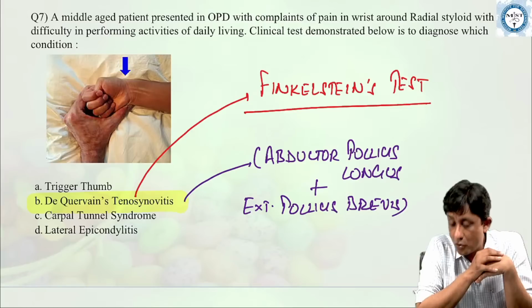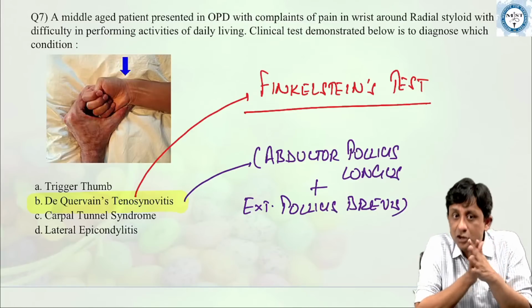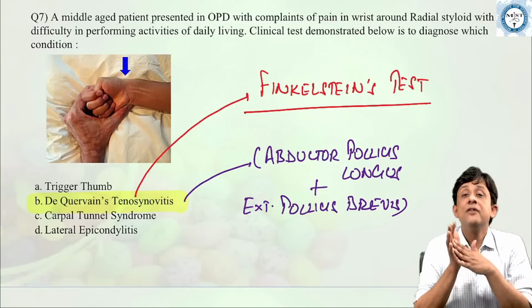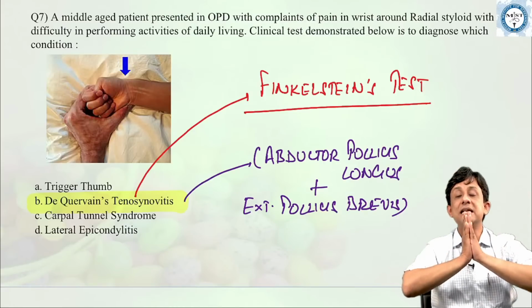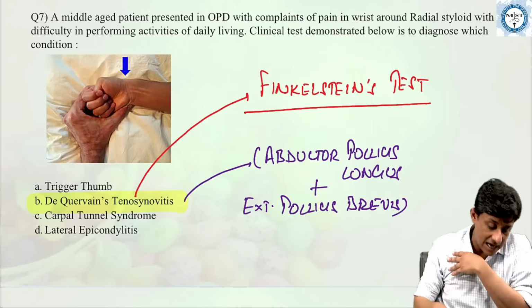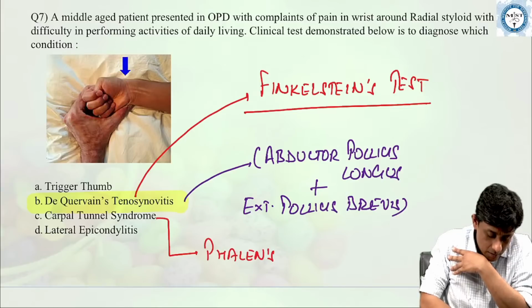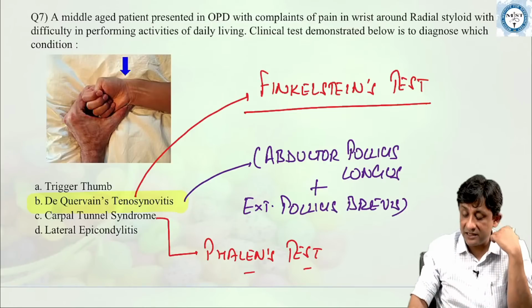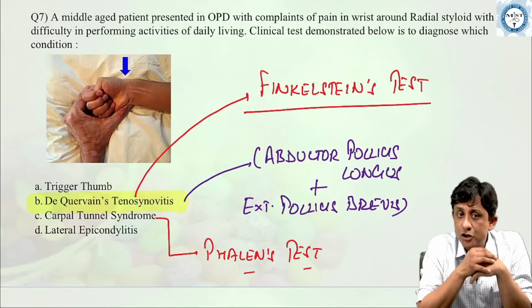Carpal tunnel syndrome, all of you know, is compression of median nerve inside the carpal tunnel. So what are the tests for carpal tunnel syndrome? We have done Phelan's test, reverse Phelan's test and Durkan's test. So these are the three important tests for carpal tunnel syndrome, which basically check the compression of median nerve.